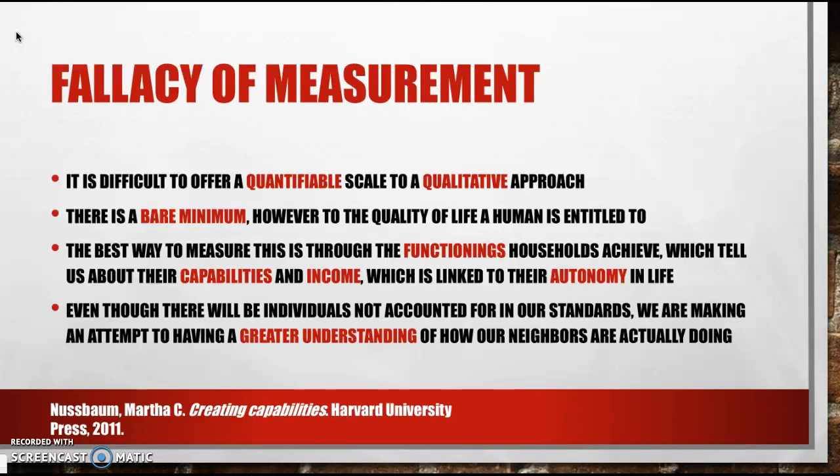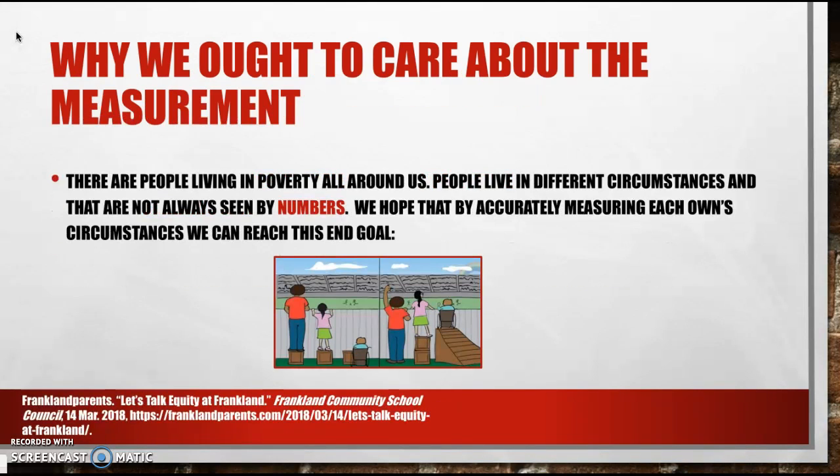Even though there will be individuals not accounted for in our standards, we are making an attempt at having a greater understanding of how our neighbors are actually doing. Now that we've come to the end, we'd like to explain why we think measuring poverty is important. There are people living in poverty all around us, and people live in different circumstances that aren't always seen by the numbers. We hope that by attempting to accurately measure humanity's circumstances and conditions, we can achieve our ultimate goal, equity and well-being.